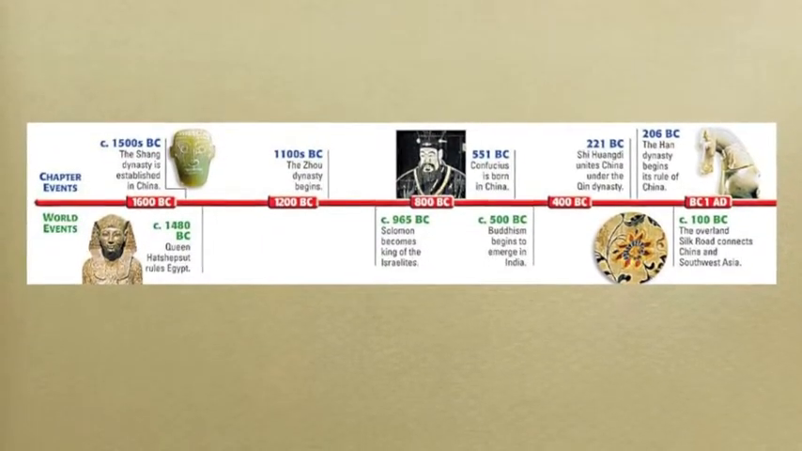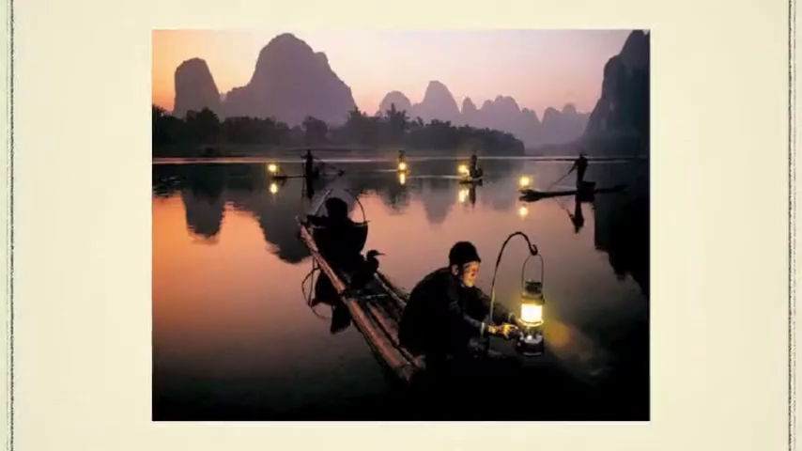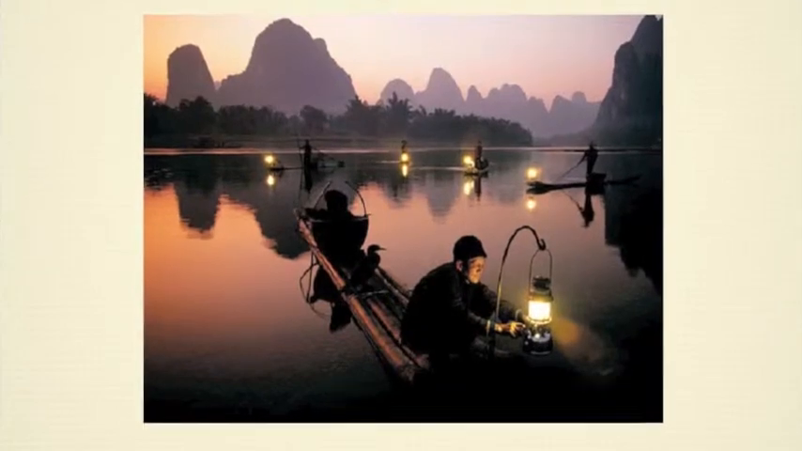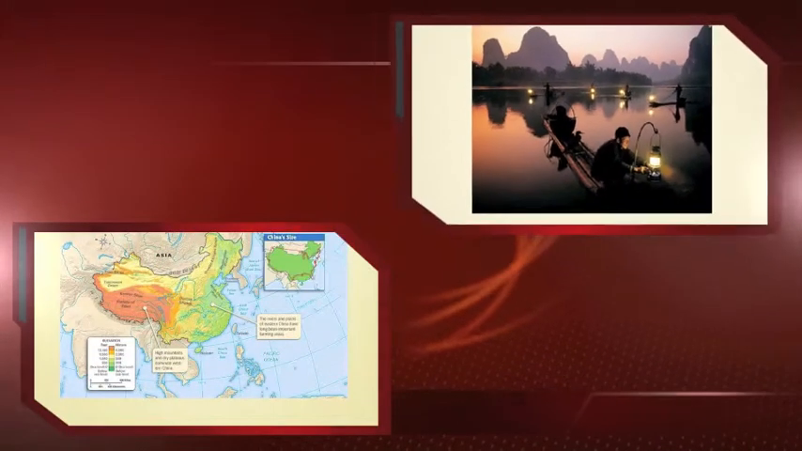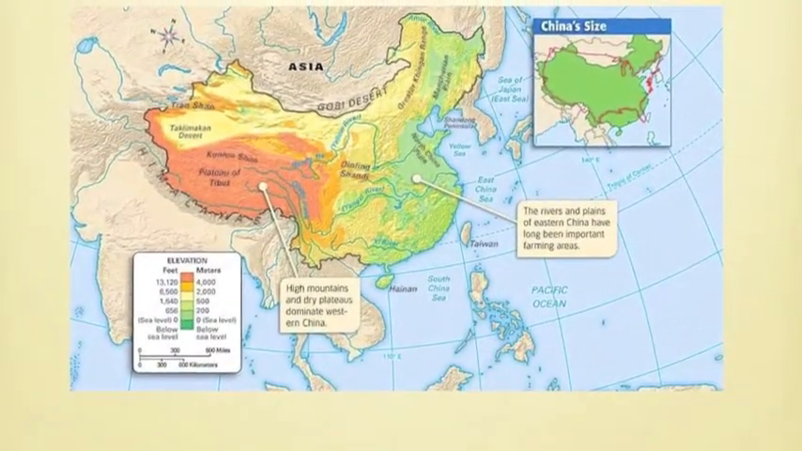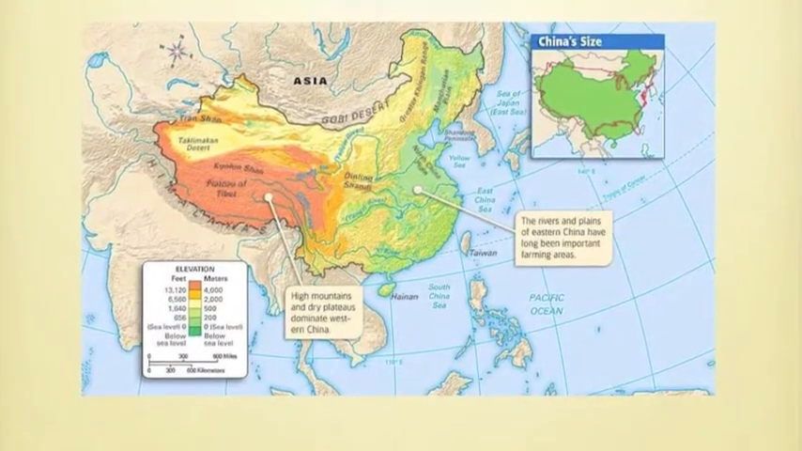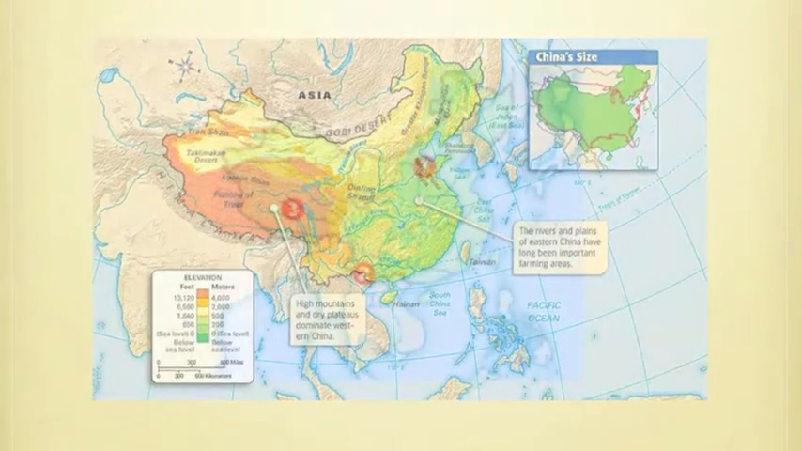China was one of the earliest centers of civilization in the history of the world, and China's two major rivers, the Huanghe and the Yangtze River, played key roles in Chinese history and the development of Chinese society. China covers an area of nearly 4 million square miles, which is roughly the same size as the United States, and the rivers and plains of eastern China have long been important farming areas and therefore were home to the earliest Chinese dynasties.